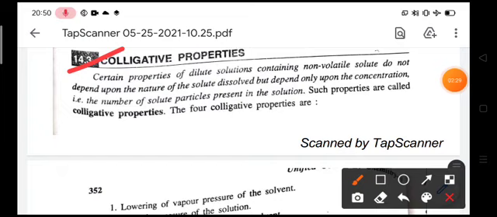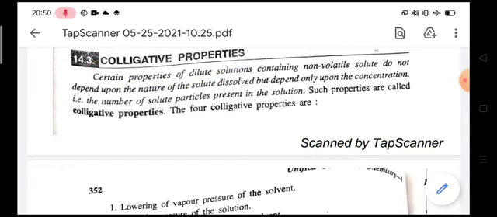So now, colligative properties. Certain properties of dilute solutions containing a non-volatile solute do not depend upon the nature of the solute dissolved, but depend only upon the concentration of the solute, that is, the number of solute particles present in the solution. Such properties are called colligative properties.